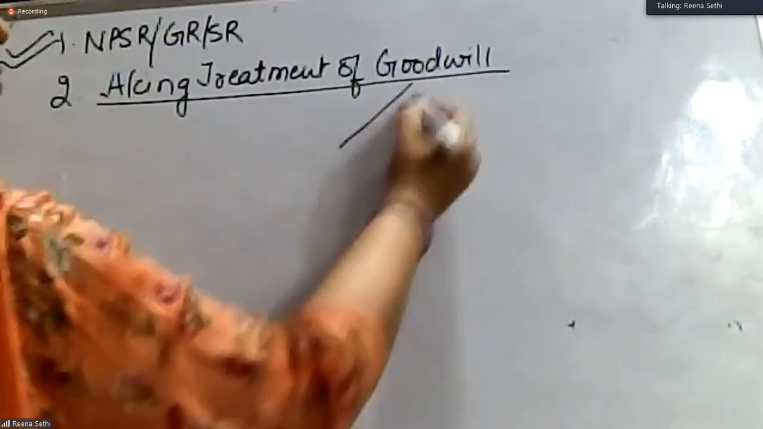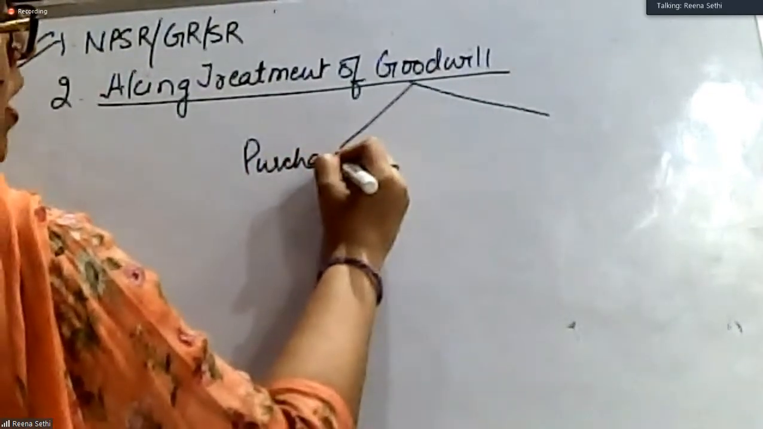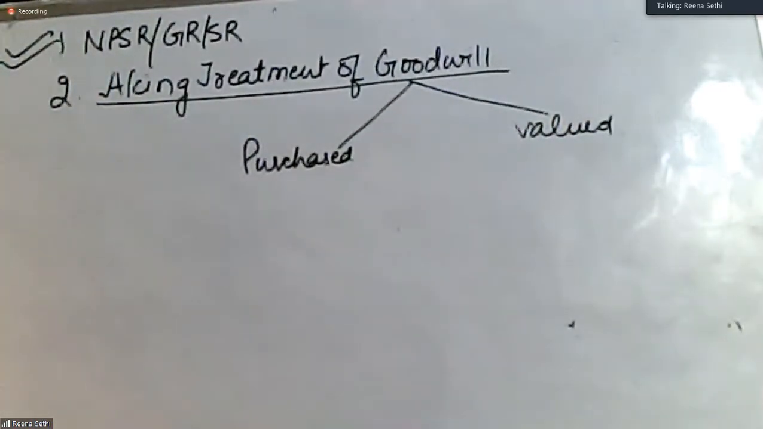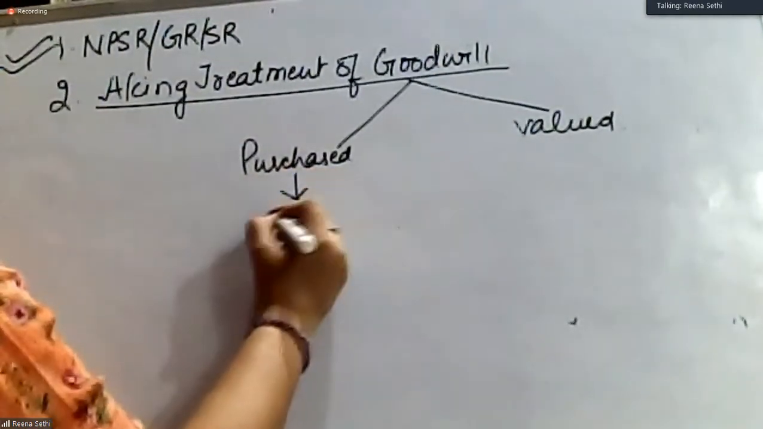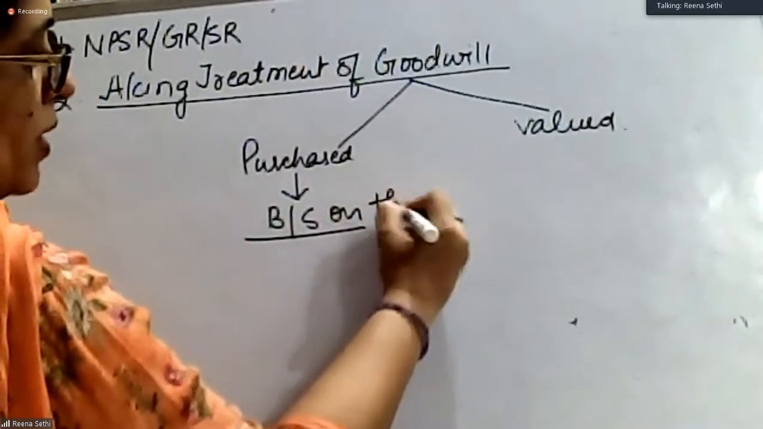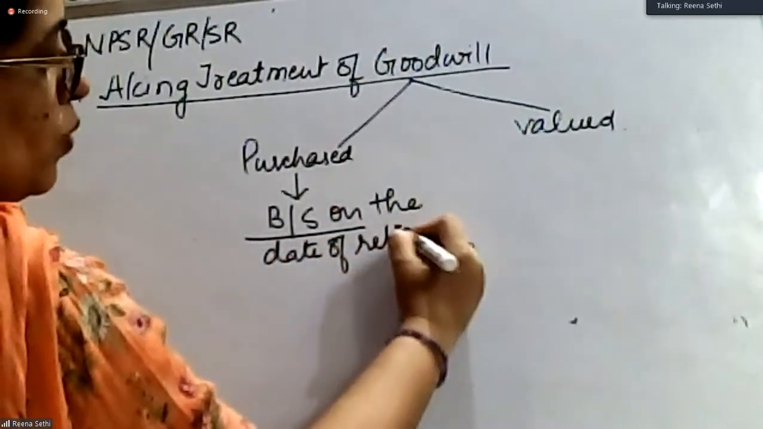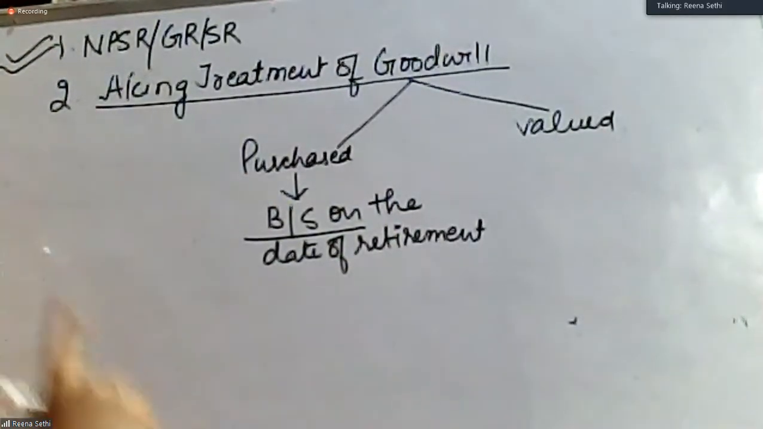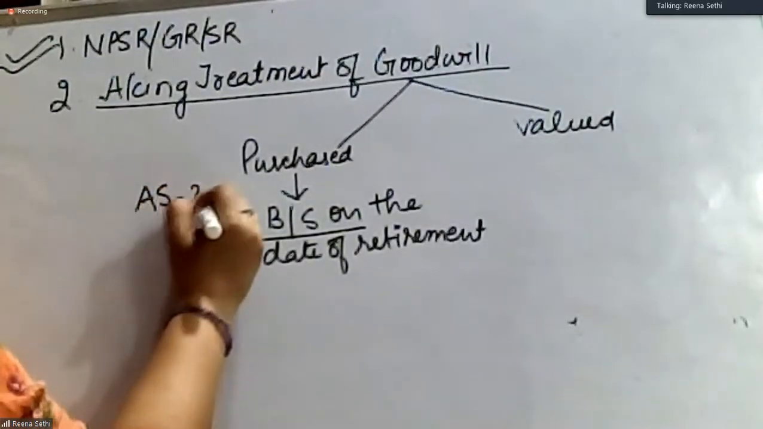There are two types of goodwill. One is purchased and another is valued. Even the treatment of goodwill is very simple in retirement. In case of purchase, this purchased goodwill will be appearing in the balance sheet on the date of retirement. What we have to do is same in all the chapters. Whenever a goodwill is appearing in the balance sheet, it has to be written off as per Accounting Standard 26.